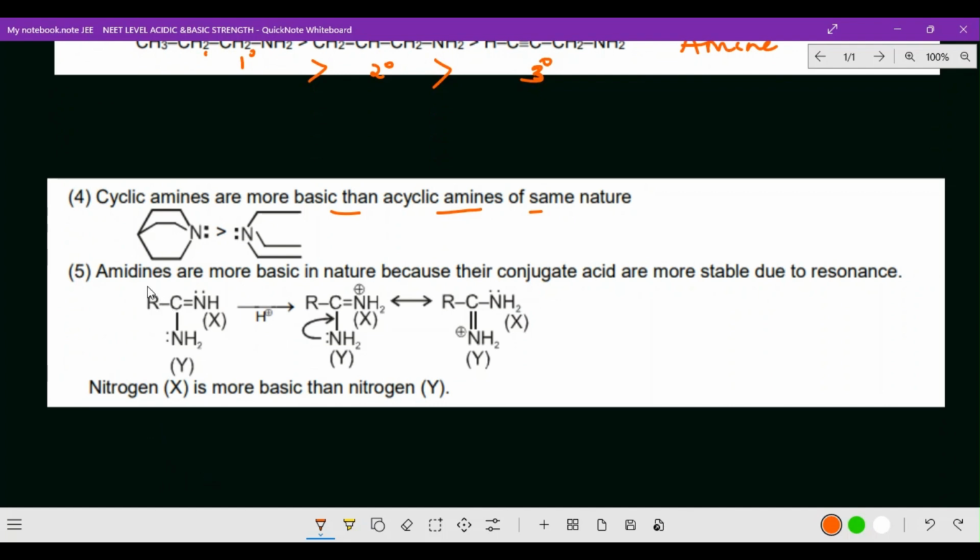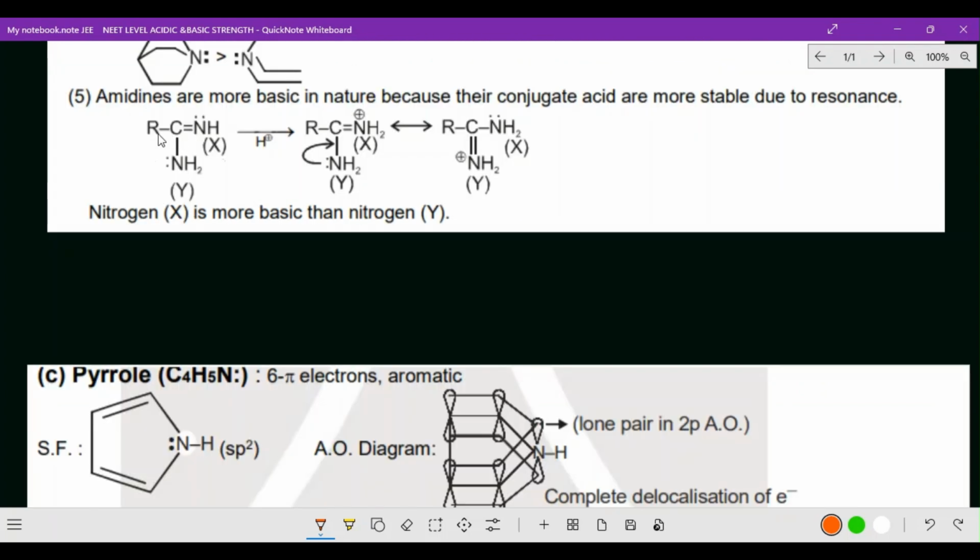Okay, now next one, amide. Amide also, CONH2. Amide is also basic in nature because conjugate acids are more stable due to resonance. Okay, here in this point, C double bond NH, here NH2. See here, this NH is X, and this is Y. So usually X is more basic than Y. Why?